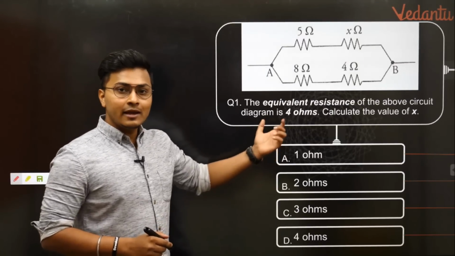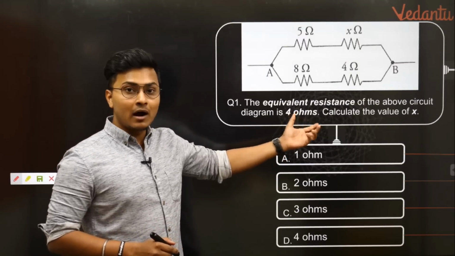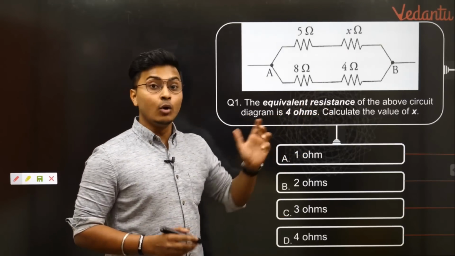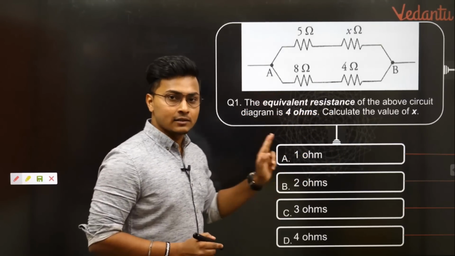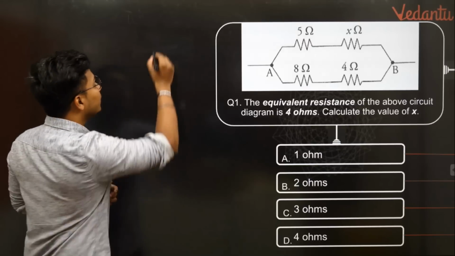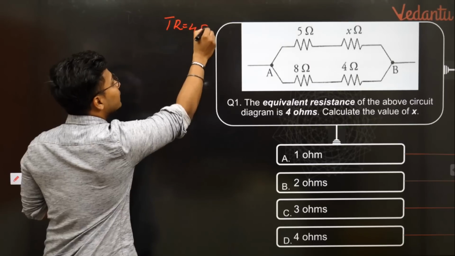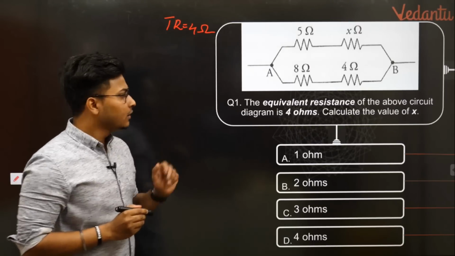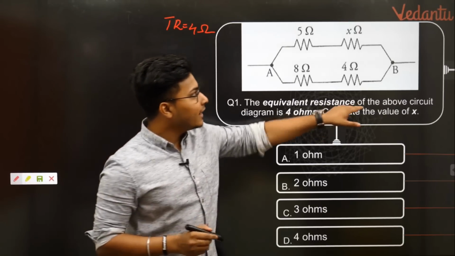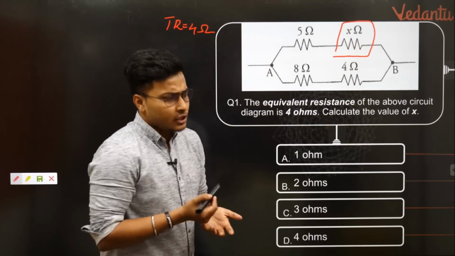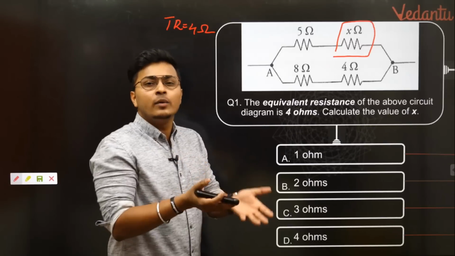So as you can see, the important points have already been marked in bold and italic in the question. The equivalent resistance of the above circuit. So equivalent resistance, यानी कि if I write down, the total resistance of this circuit is already calculated as 4 ohms. Simple. Now they are asking to calculate the value of the unknown resistance. ठीक है? Let's proceed the same way how we usually do.